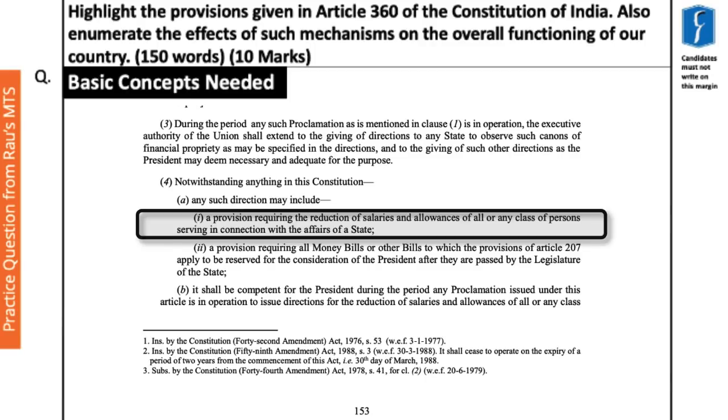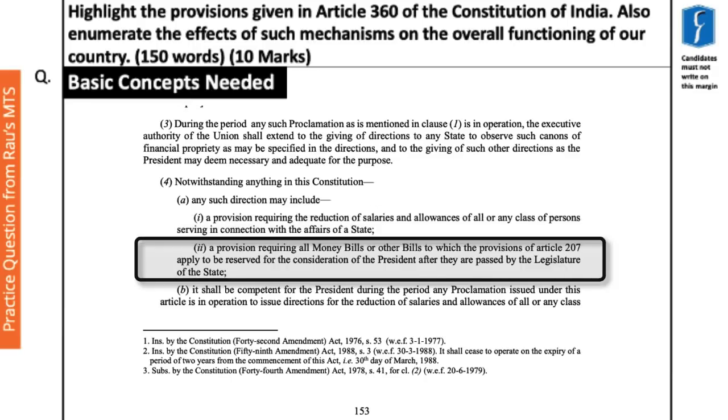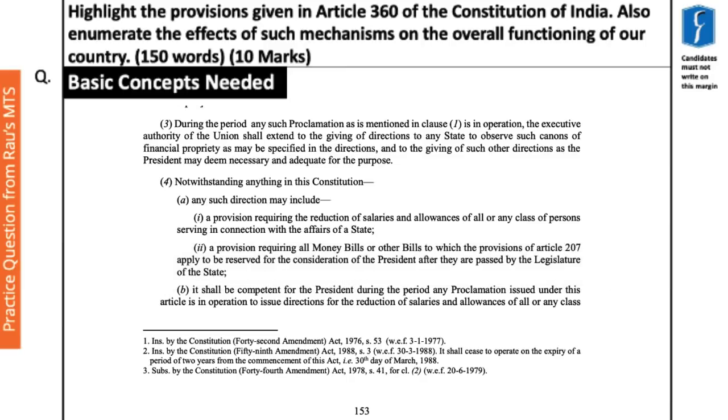Also, such instructions can carry provision requiring all money bills or other bills to which the provisions of Article 207 apply to be reserved for the consideration of the President after they have passed the legislature of the state. So what happens is that once a money bill passes the legislative assembly of a state, it is directly sent to the governor. But in cases of financial emergency, the center can ask the governor to reserve all money bills for the consideration of the President.